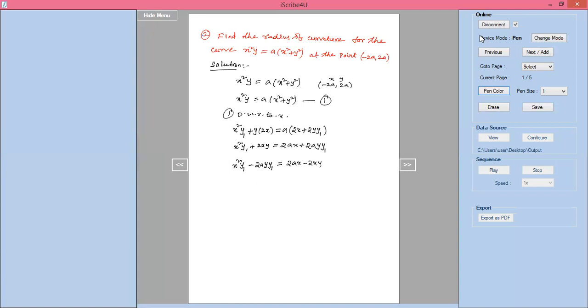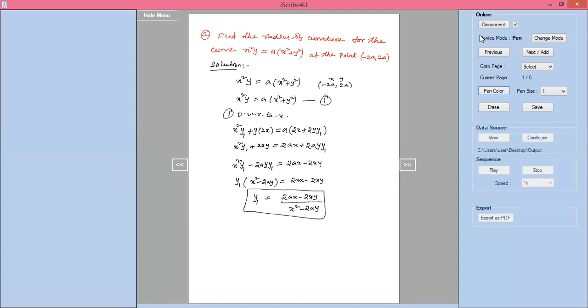Now I take y1 outside: x square minus 2ay, y1 equals 2ax minus 2xy, so y1 equals 2ax minus 2xy divided by x square minus 2ay. This is the y1 value.